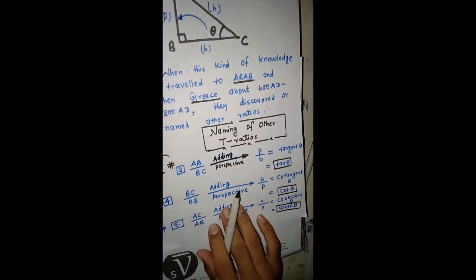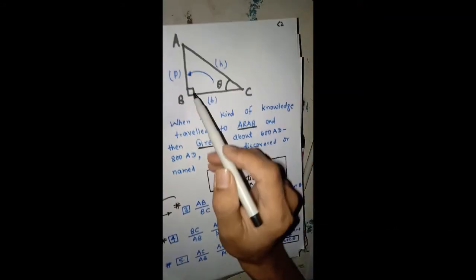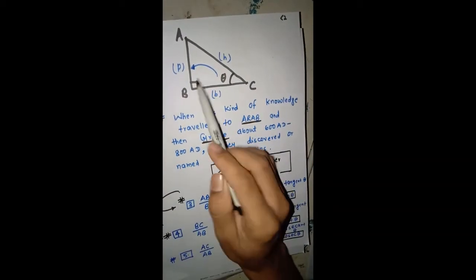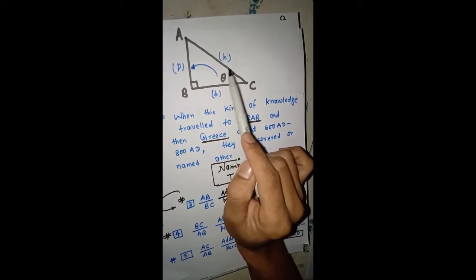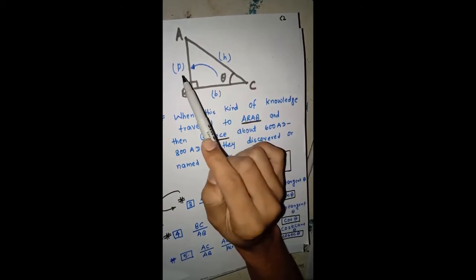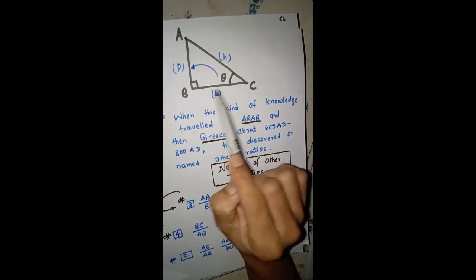Here in triangle ABC, if you take theta as our perspective, then this AB must be your perpendicular, and BC must be your base.